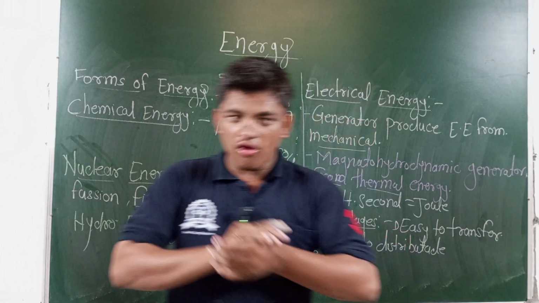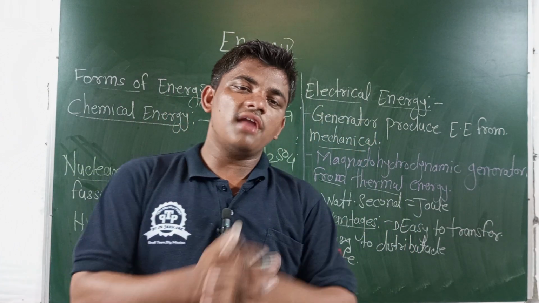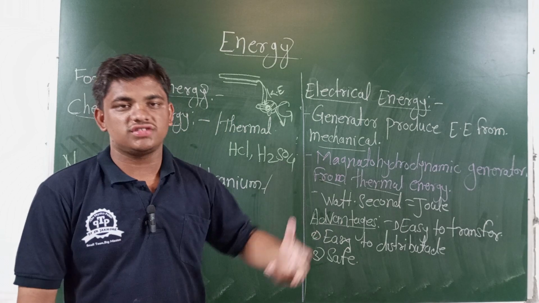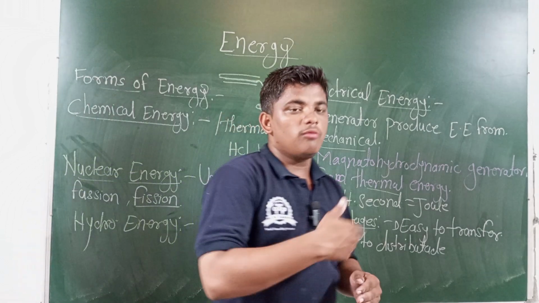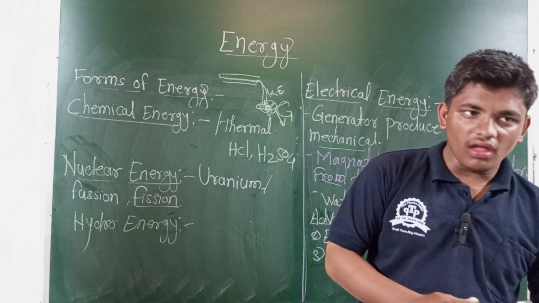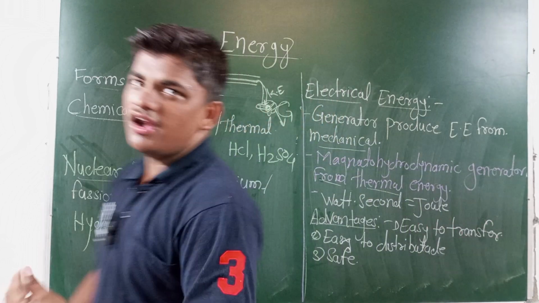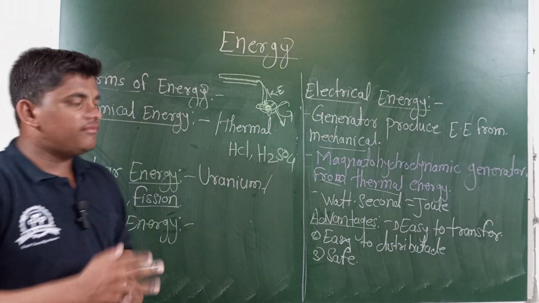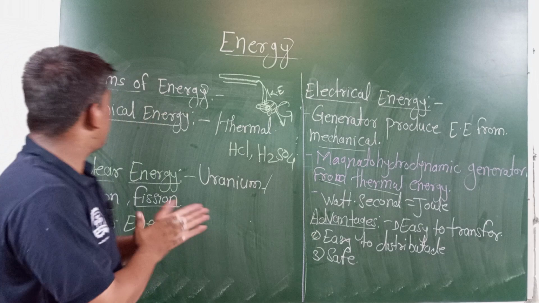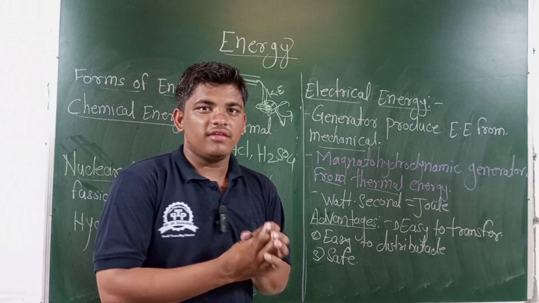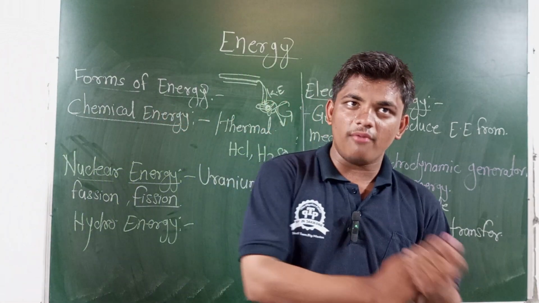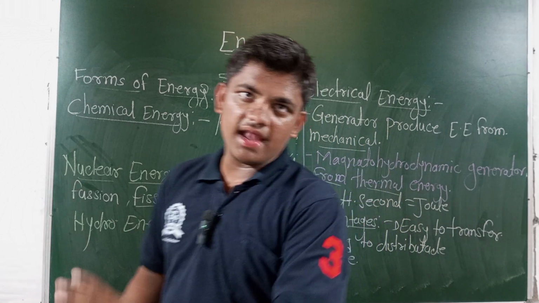Then intermediate stage of energy: the intermediate energy can be obtained from the primary resources by one or more processes. And another one is secondary or usable energy. After that, we start discussing the forms of energy. The first is mechanical energy.